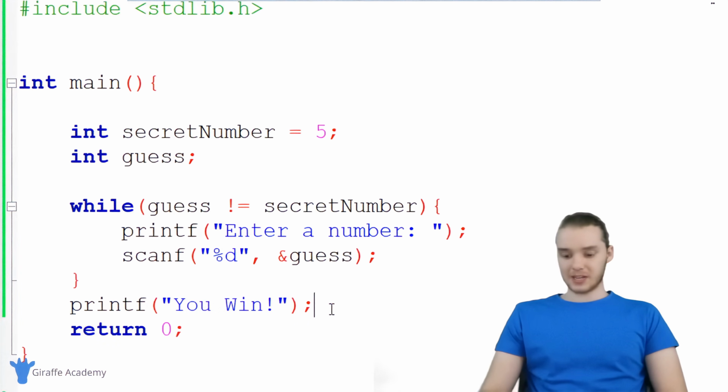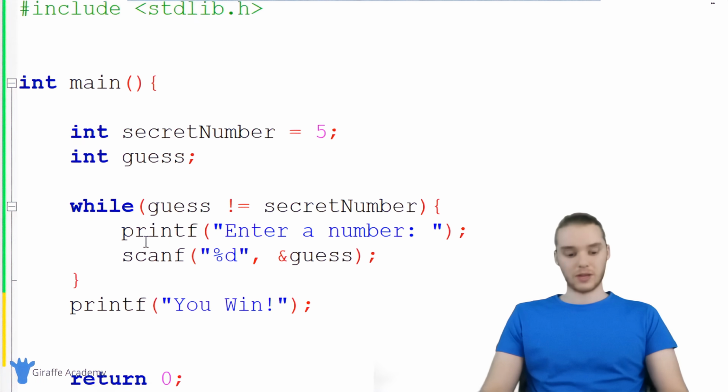All right, awesome. So you can see this isn't actually that many lines of code. I mean, it's probably like 10 lines of code to write out this whole thing.